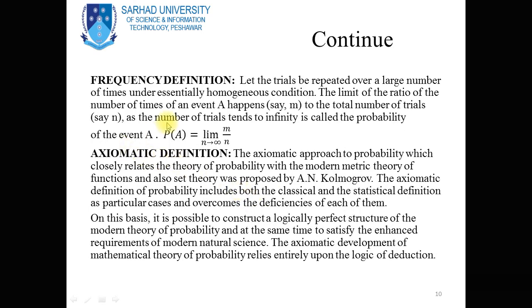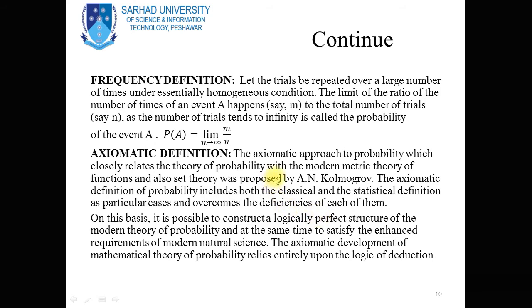Now, the frequency definition. Let the trials be repeated a large number of times under essentially homogeneous conditions. The limit of the ratio of the number of times an event A happens, say m, to the total number of trials, say n, as the number of trials tends to infinity, is called the probability of the event A, which is denoted by P(A) = limit as n tends to infinity of m/n. Now, the axiomatic definition.